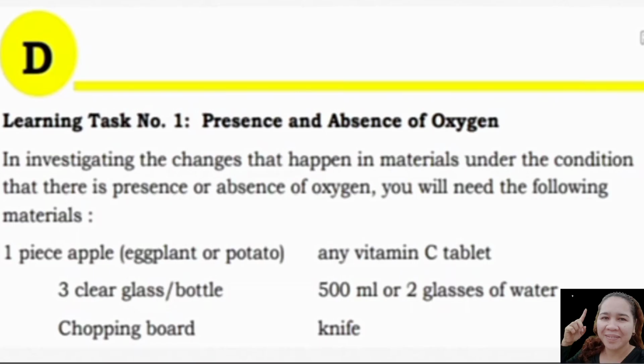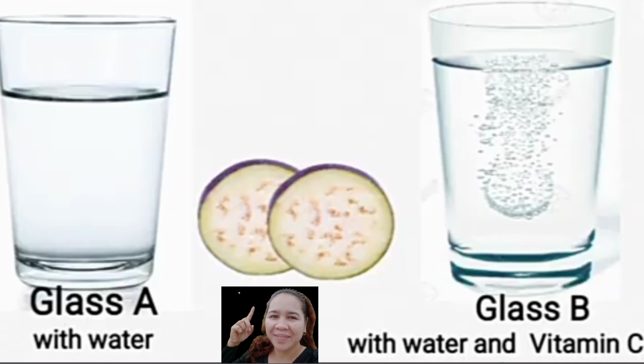Learning task number 1. In investigating the changes that happen in materials under such conditions, you will be needing a piece of eggplant, a vitamin C, a glass of water, a chopping board, and a knife. Try to observe this one, class. There are 2 glasses of water. Glass A contains water. Glass B contains water plus vitamin C.